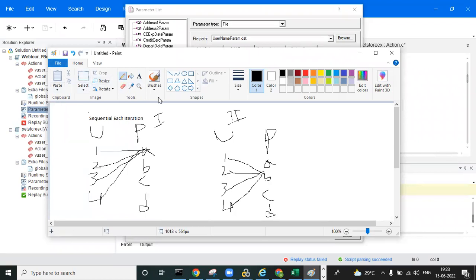Okay, going to the next one, random each iteration. We'll see random each iteration. What is random? Anyone guess? Random is where a user can pick anything. You can observe this: we have the username and password, and this is the random.